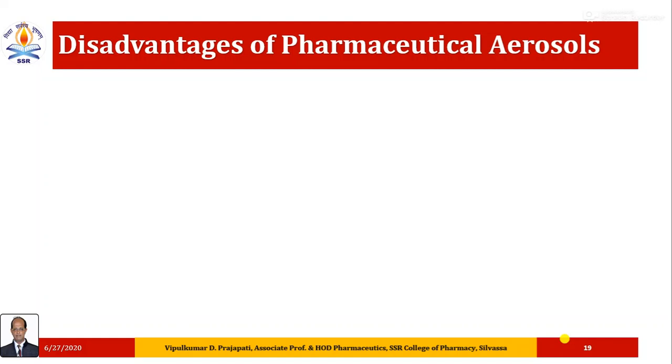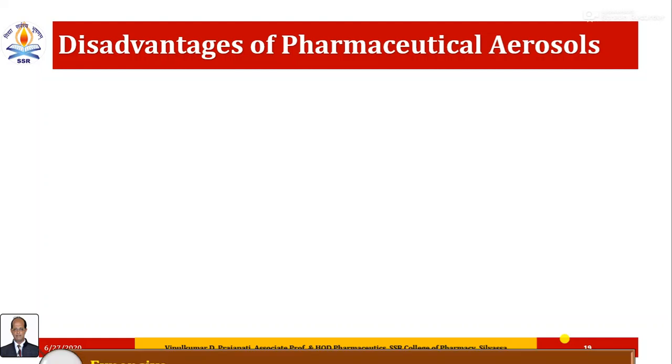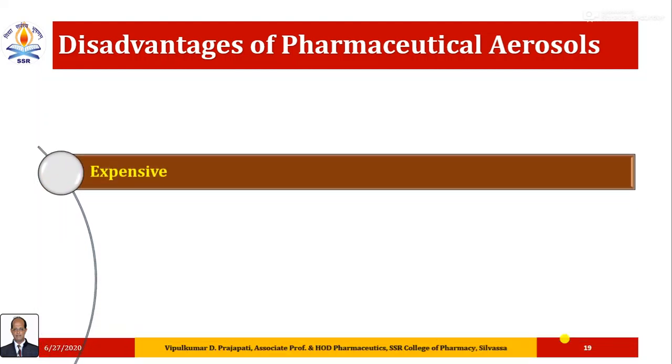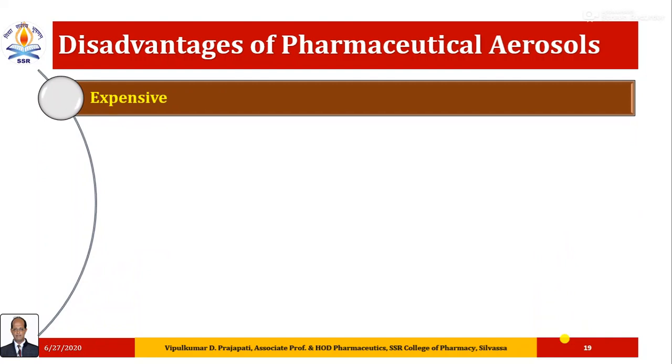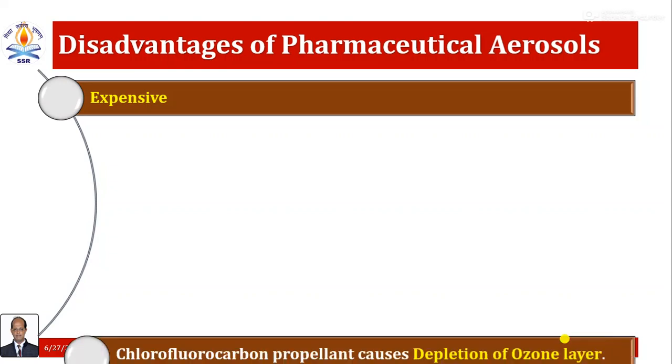What are the disadvantages of pharmaceutical aerosols? It is expensive from the formulation point of view, but from the application point of view, it is good and maintains the dose. A single spray gives you a better effect.